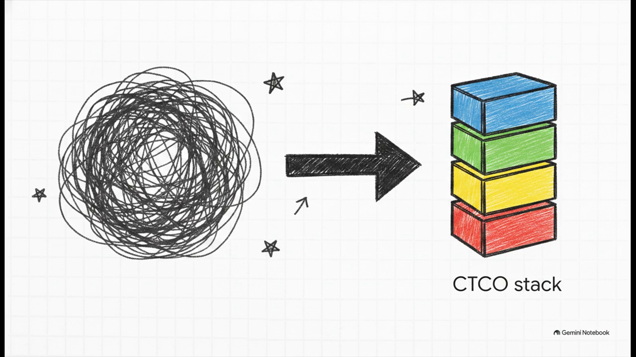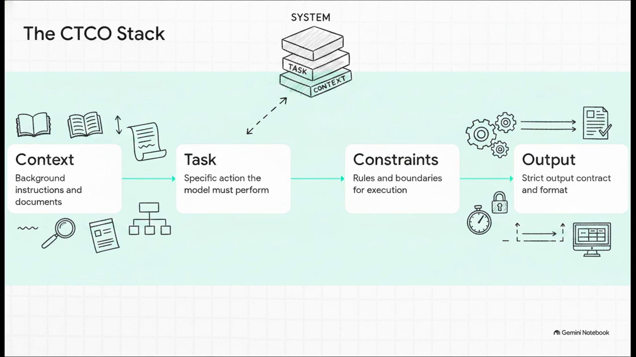The CTCO stack. Forget conversational prompting. That method fails spectacularly in production environments. Context engineering replaces clever phrasing with rigid structural design. The CTCO framework consists of 4 pillars: 1. Context. 2. Task. 3. Constraints. And 4. Output. This logical organization completely replaces conversational prompts in your stack.